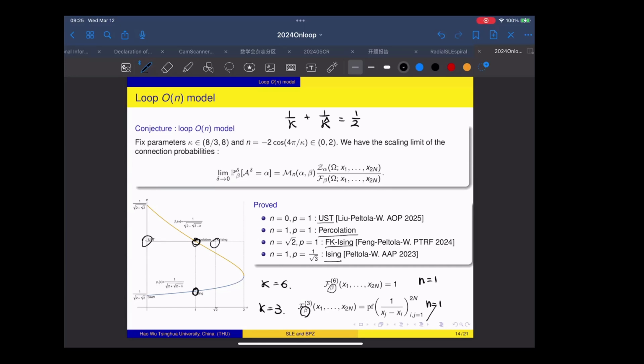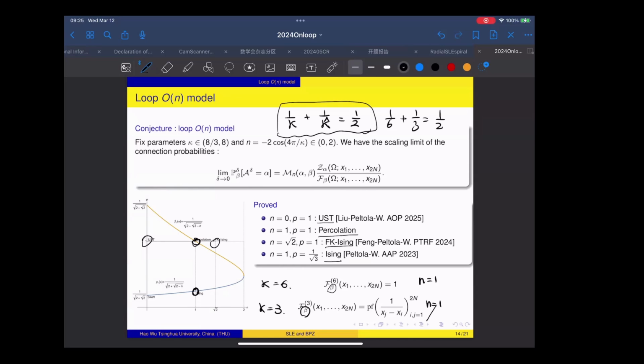So when kappa and kappa hat are related by this formula, they correspond to the same model. One is the critical phase, and another one is the p bigger than pc, so a different critical phase. And in this conjecture, in particular, percolation and the Ising model are conjectured to be dual to each other by this formula. So 1/6 plus 1/3 is 1/2.